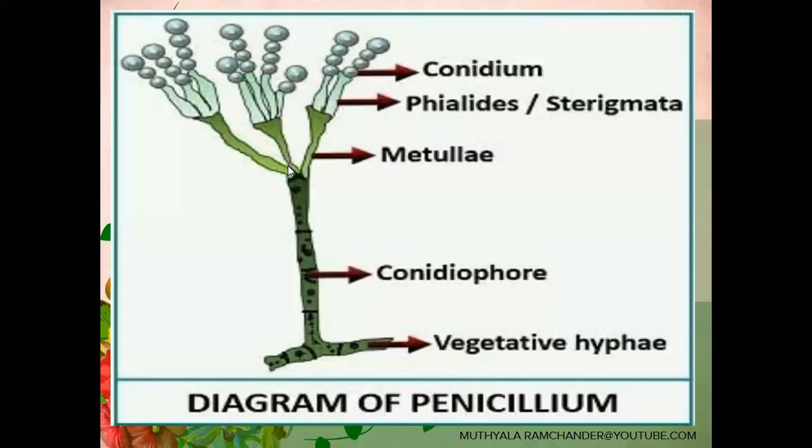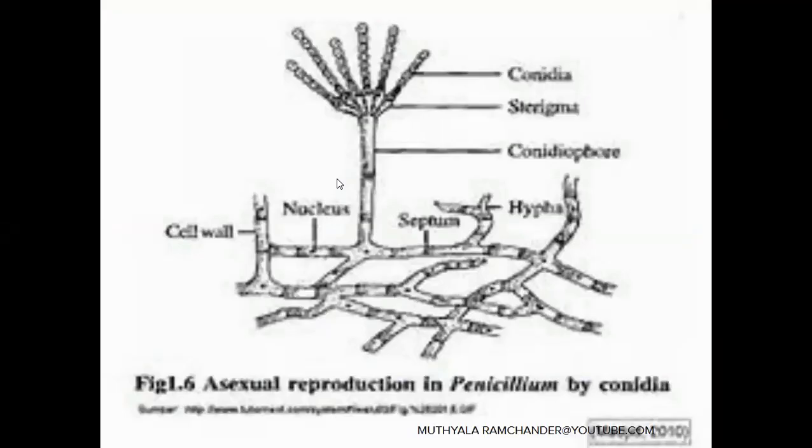See, during the asexual reproduction of penicillium, a large number of conidiophores are developed from the mycelium. From this conidiophore, sterigmata are developed. The sterigmata are in flower vase-like structure. The sterigmata produce conidia, or conidiospores. They are developed in a basipetal manner.